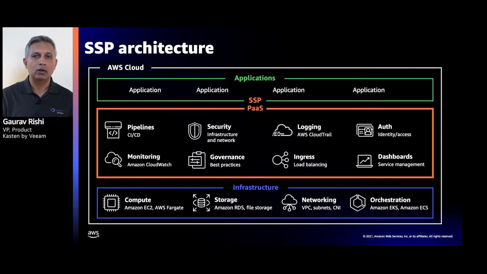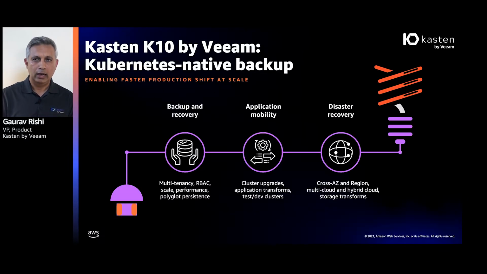But what is missing out here is how do you go ahead and back up and perform disaster recovery of your applications, which could be across sites, across availability zones, or AZs. And that's a problem that enterprises need to face and handle. Luckily, this is exactly what Kasten K10 by Veeam focuses on.